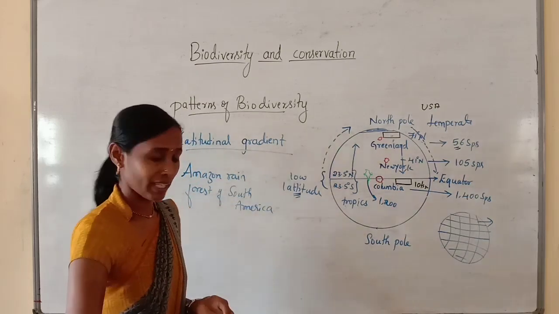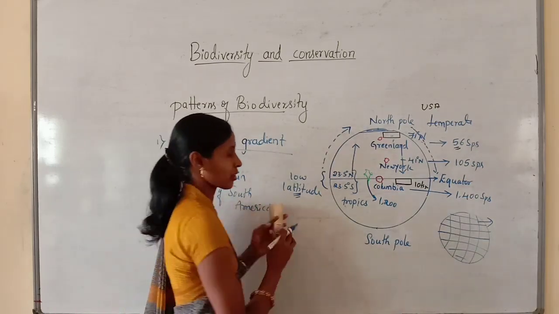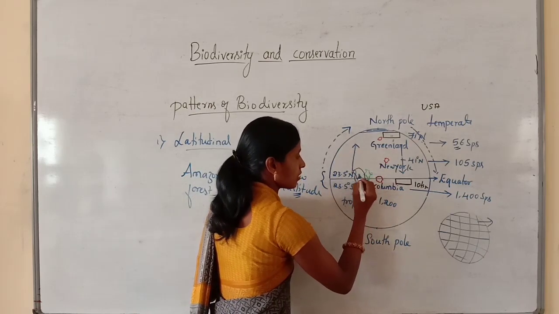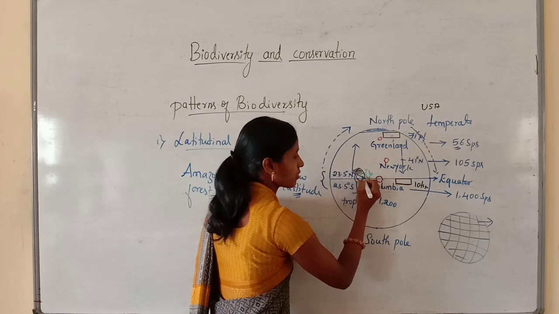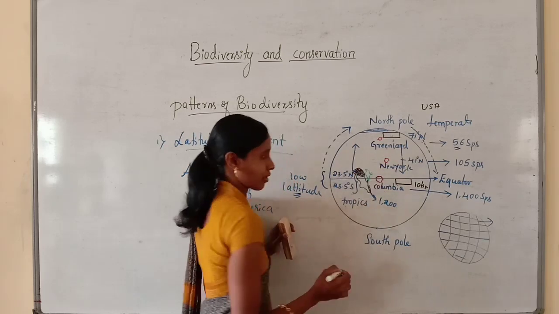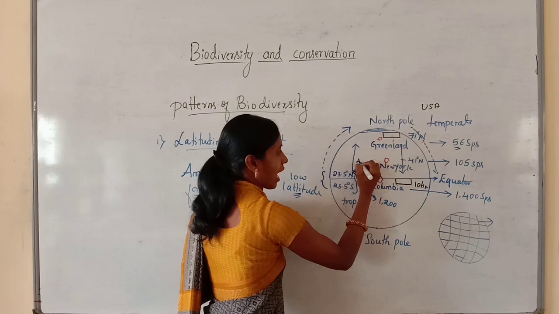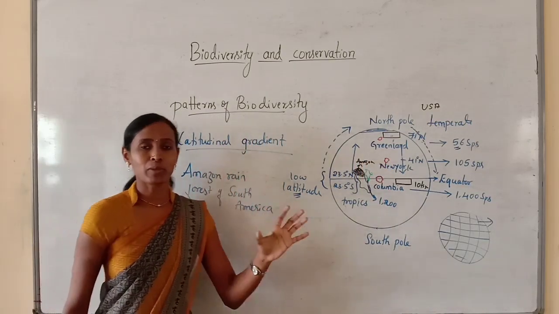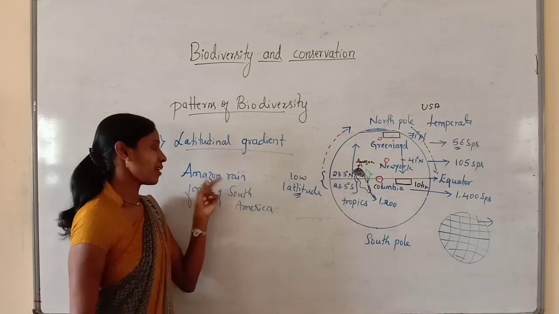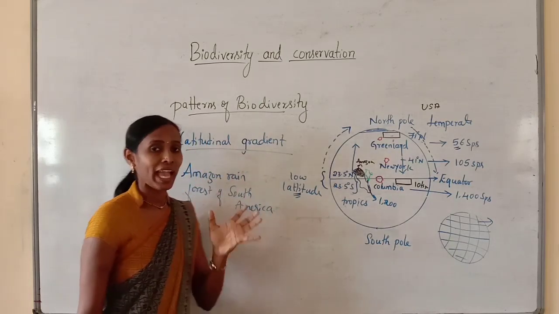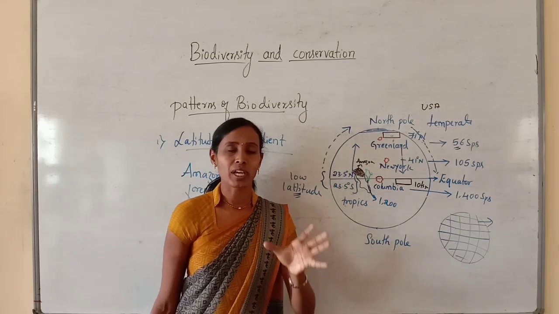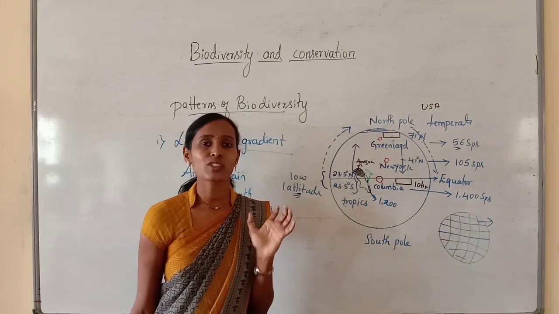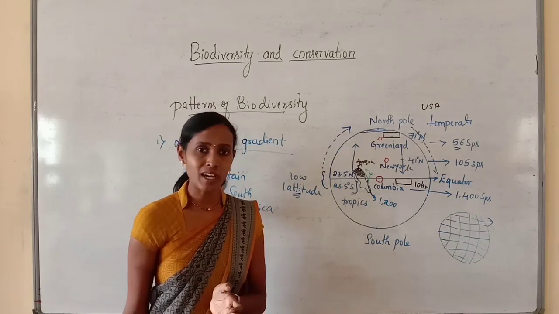So in South America, there is the Amazon rainforest, which is located around here. Here we can find the presence of the Amazon rainforest. Just consider this as the Amazon rainforest. The maximum biodiversity can be seen in the Amazon rainforest of South America, and this Amazon tropical rainforest has the richest or highest species diversity on earth.